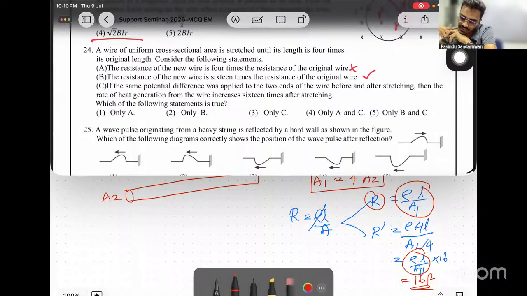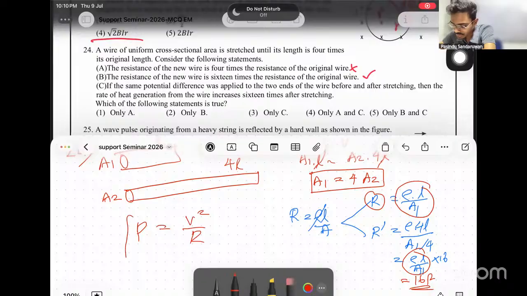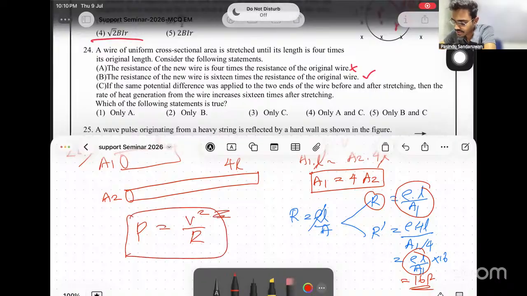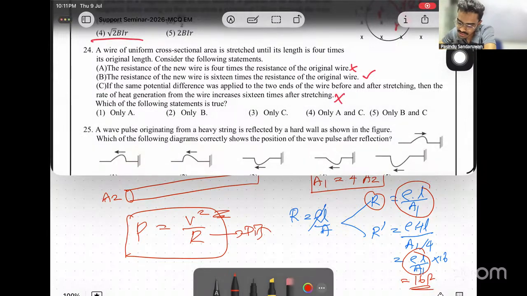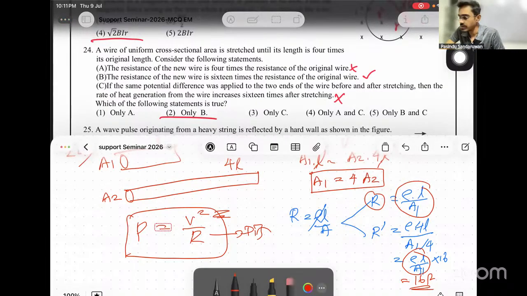We know heat dissipation is given by V squared over R. Even though the potentials are the same, the resistances are different, so this is wrong. The answer is only B.